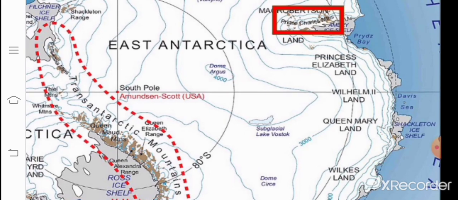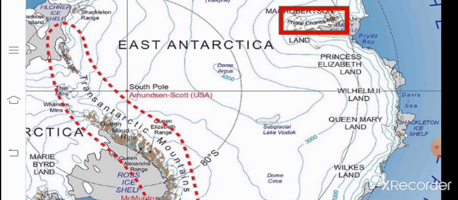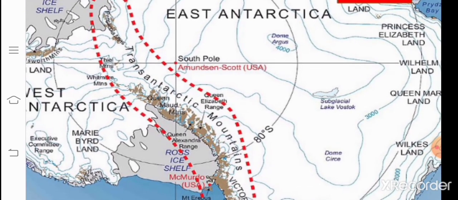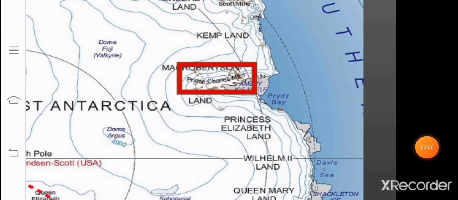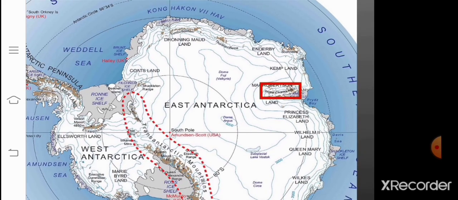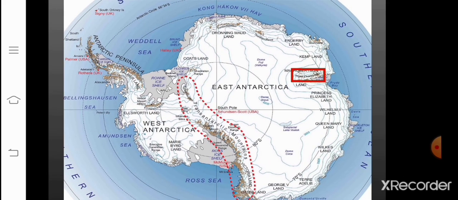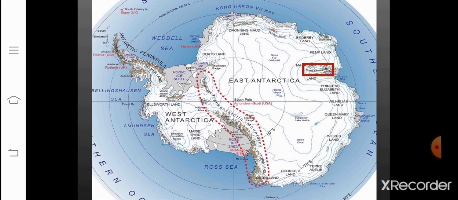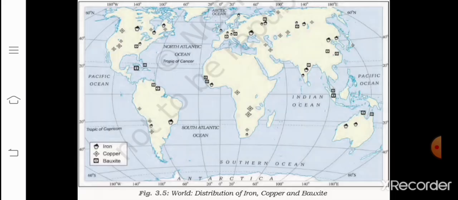Now here the deposits of coal are found in the Transantarctic Mountains, and iron near the Prince Charles Mountains of East Antarctica is forecasted. So iron ore, gold, silver and oil are also present in commercial quantities. So children, I hope you saw both the places very well, the Transantarctic Mountains as well as the Prince Charles Mountains.